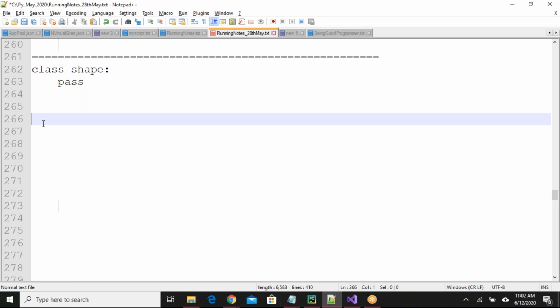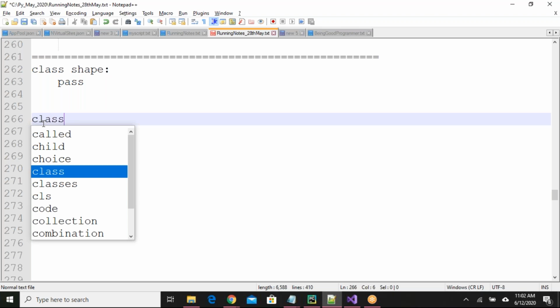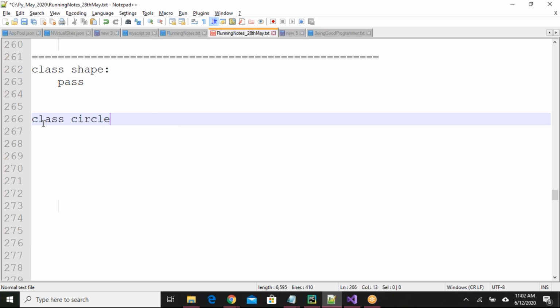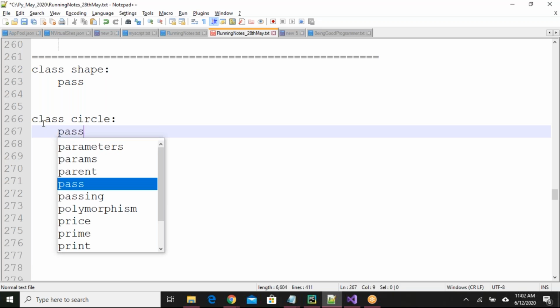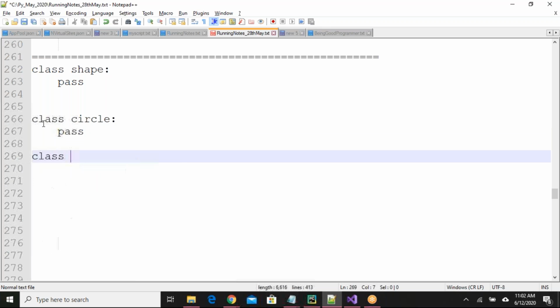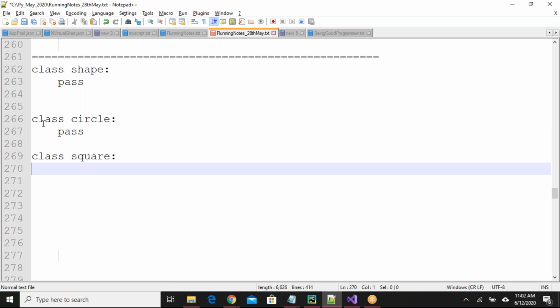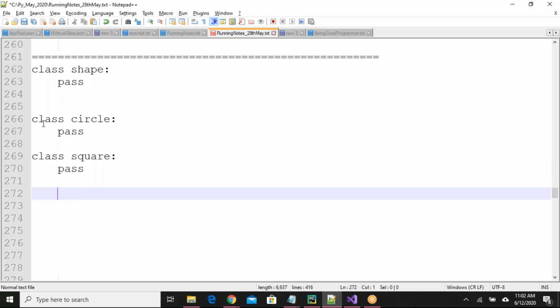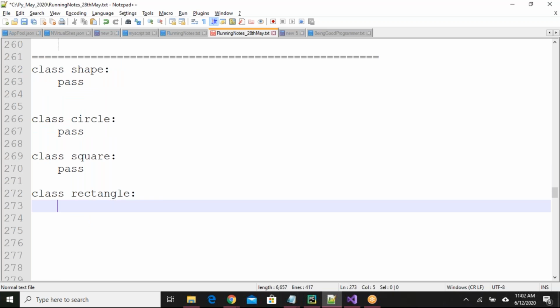I don't have any clarity, but I want to have common functionalities in all our classes. Say three developers are working along with me. One is developing a circle class, for now pass. Someone is working on a square class, and someone is working on a rectangle class, for example.